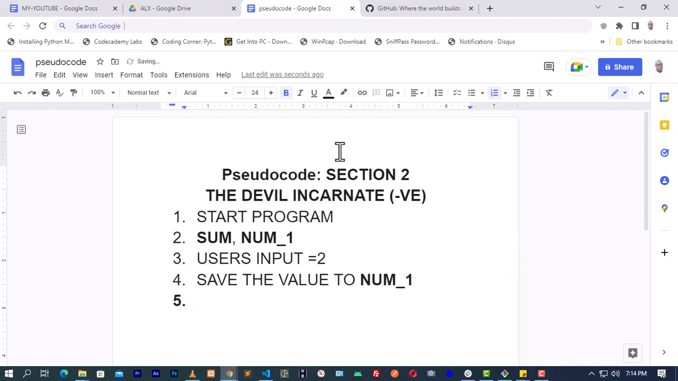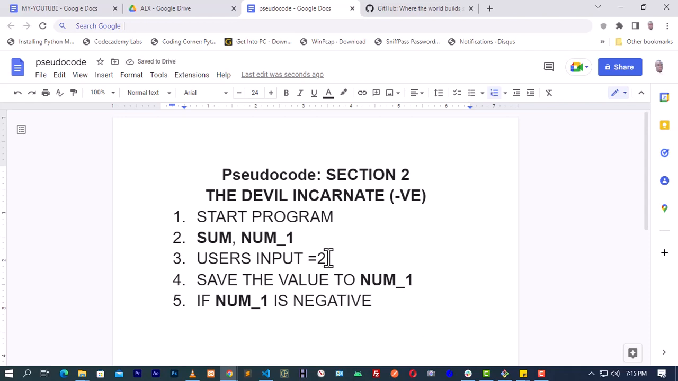Now if the number has been saved, what next? We need to check the number. We need to write an if statement, or a validation statement, to check whether the number is positive or negative. This is how to do it: if num1 is negative.